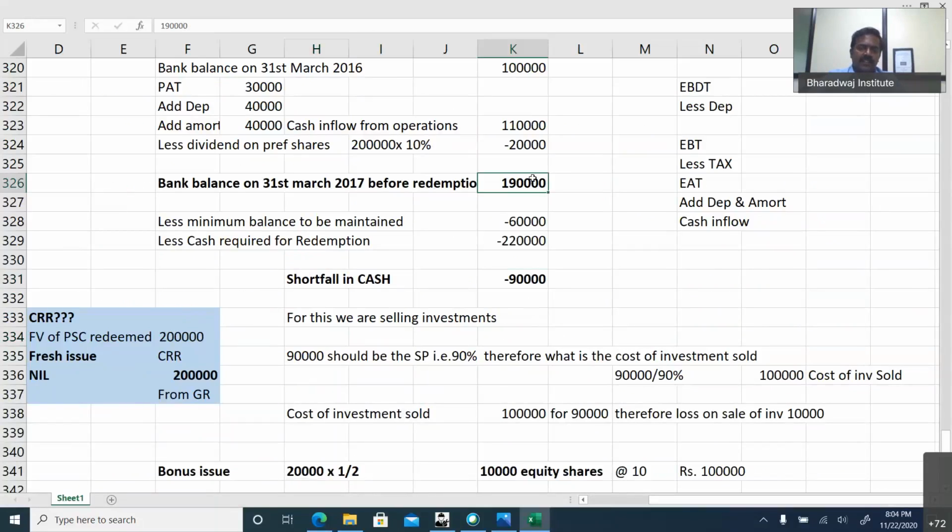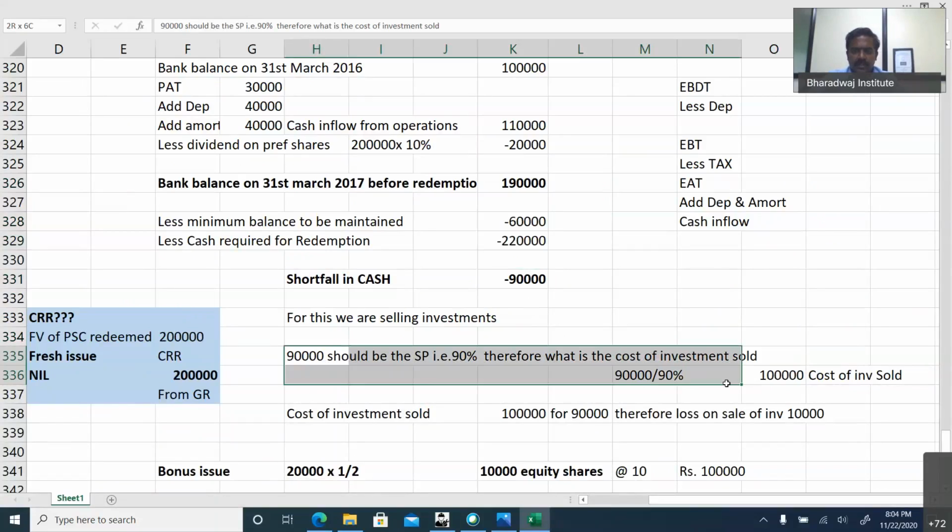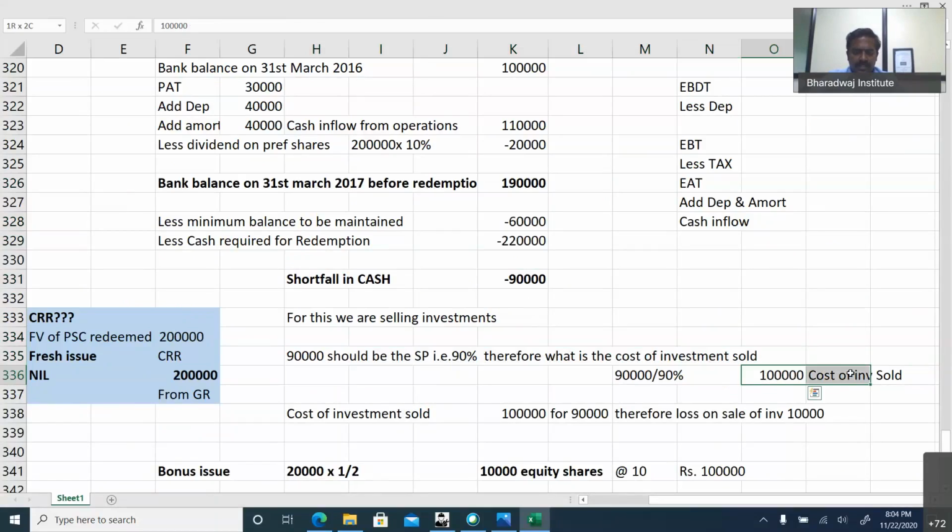So 1,90,000 is available. Minimum balance minus cash required for redemption. Shortfall in cash is 90,000. For this, we are selling investment, which means 1 lakh worth of investments we are selling. Costing investments we are selling, not all the investments.